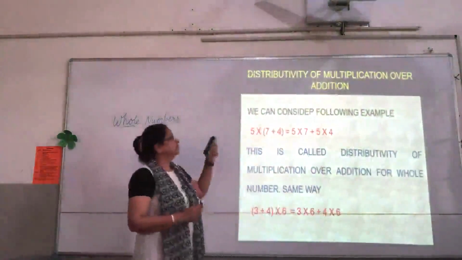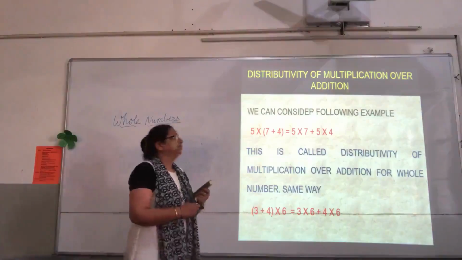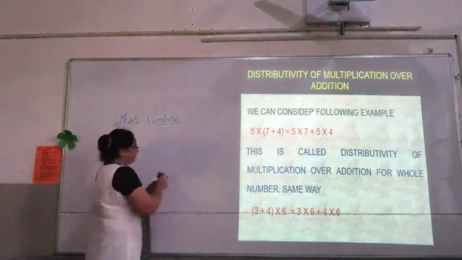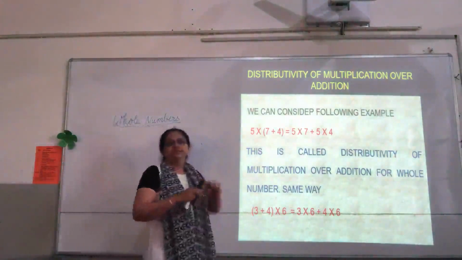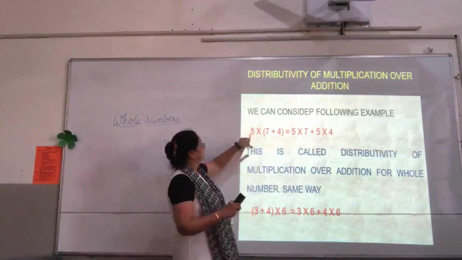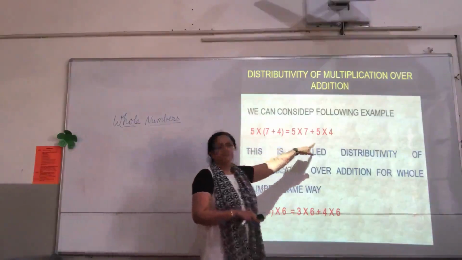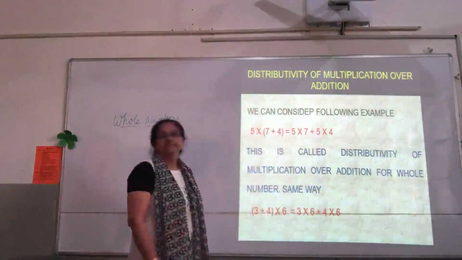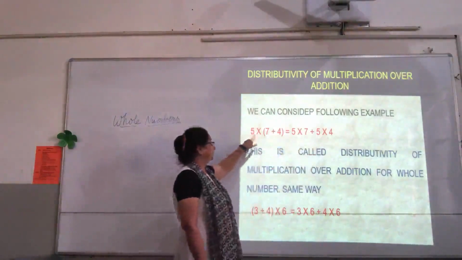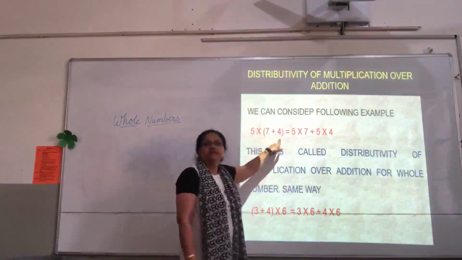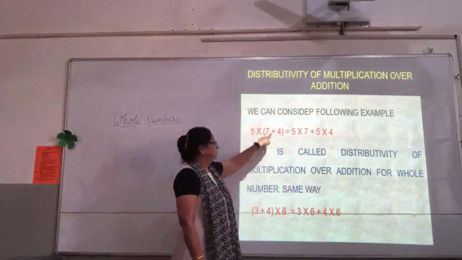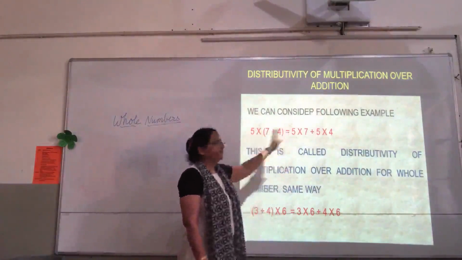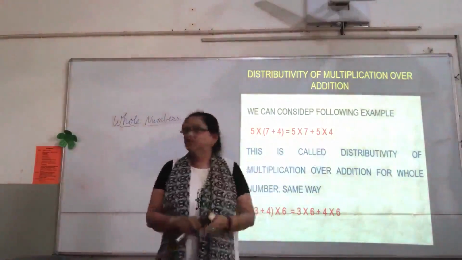Okay, coming to the distributive property of whole numbers, we will be doing distributive property of multiplication over addition. Distributive property, as it is very clear from the name, distribute. So in this case, the number which is outside, let's just see this example. Have a look. What has been shown in this example, children? That 5 has been distributed among both the numbers which are in the brackets. 5 into 7 plus 5 into 4. And we will check whether the left hand side is equal to the right hand side or not.